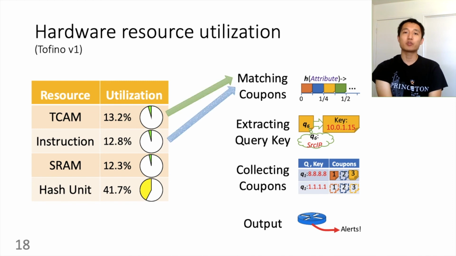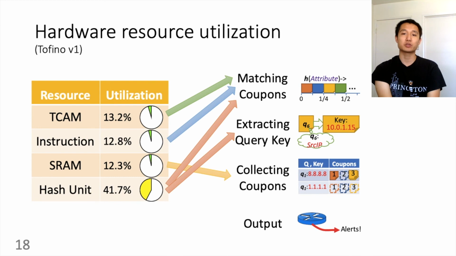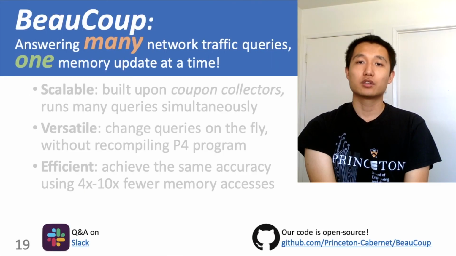Most TCAM is used for matching coupons, and the same for instructions. Meanwhile, SRAM is used mostly for collecting coupons in the in-memory coupon table. Finally, hash function calculation is used both for matching coupons and key extraction. Different functional components have different resource utilization footprints, so it's potentially easier to interleave BeauCoup with other resource-heavy data plane algorithms.